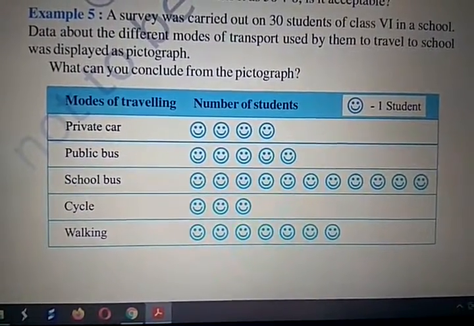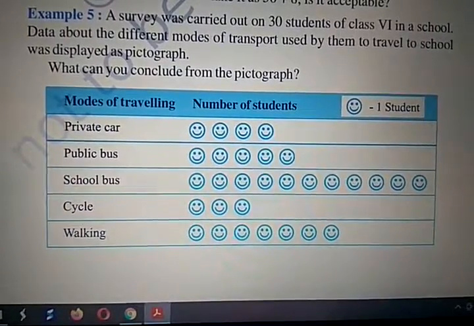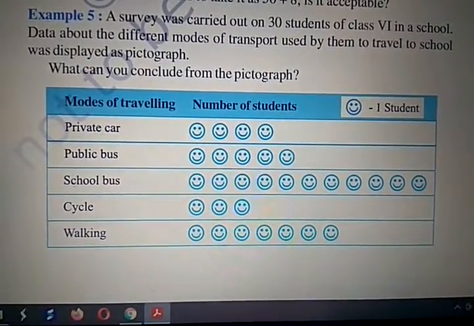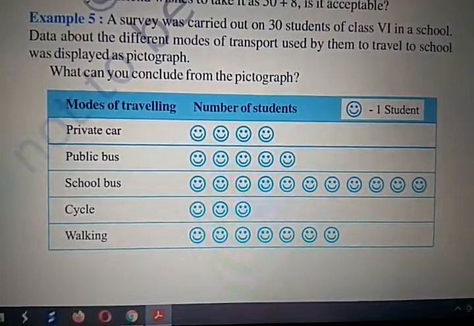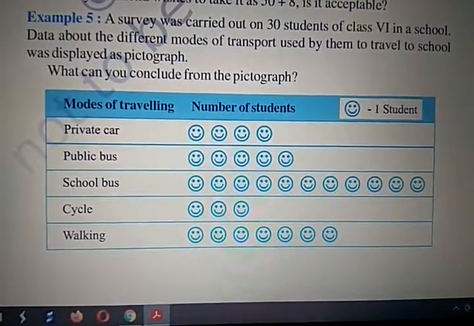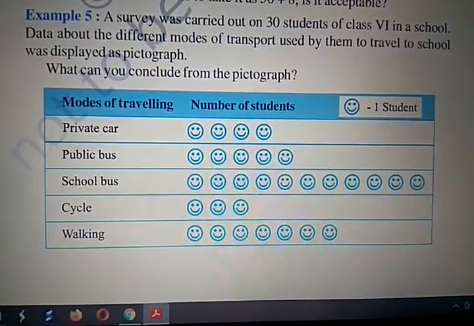So, private car, how many students are there? 4. Public buses, how many students are there? 5. School bus, how many students are there? 1, 2, 3, 4, 5, 6, 7, 8, 9, 10 and 11. Okay. On cycle, 3 students are there. Walking, 7 students are there.